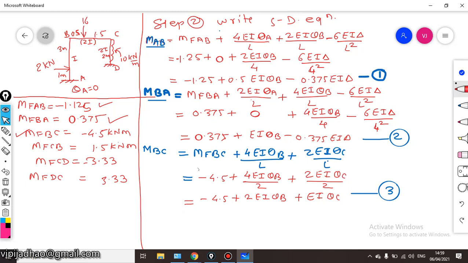Similarly, write down the slope deflection equation for MCB. This is equal to MFCB plus twice EI theta B divided by L plus 4 EI theta C divided by L.